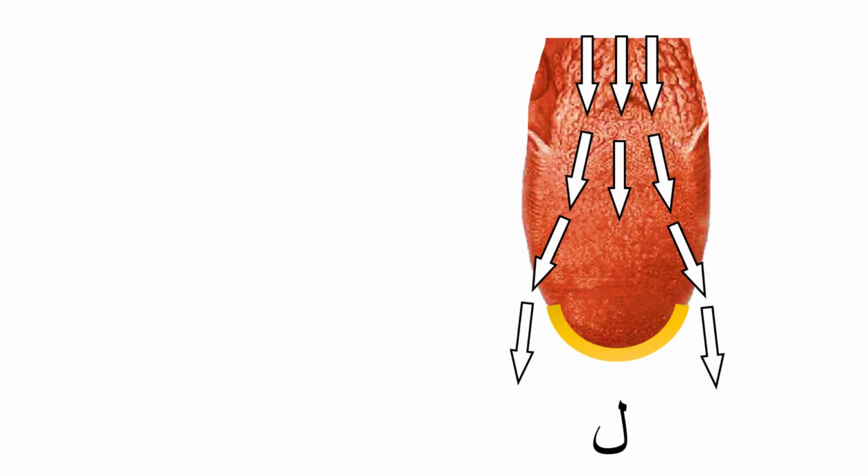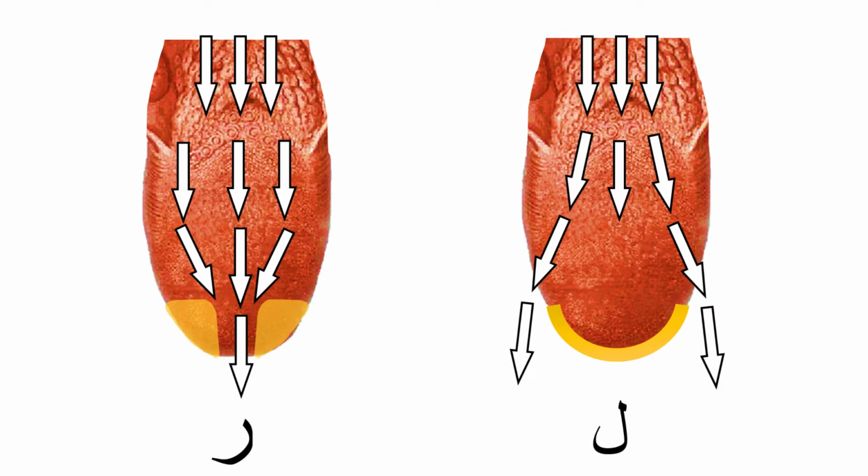Let's look at some images. So here's the lam, and as we said, the sound drifts around that tip of the tongue and outwards. And the opposite is the ra, where the drifting is towards the middle of the tongue, where there's that little gap. The drifting happens towards the middle of the tongue. And that's it for the Inhiraf, for the lam and the ra.